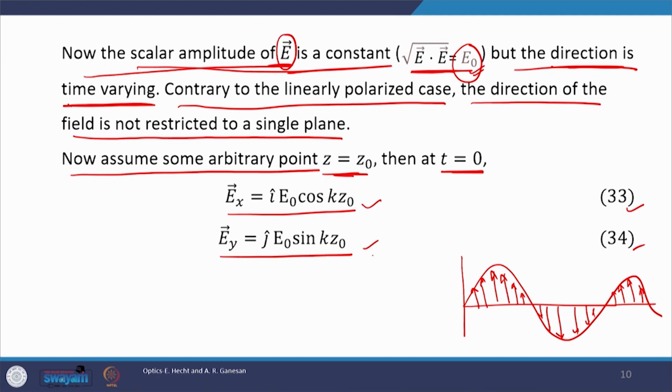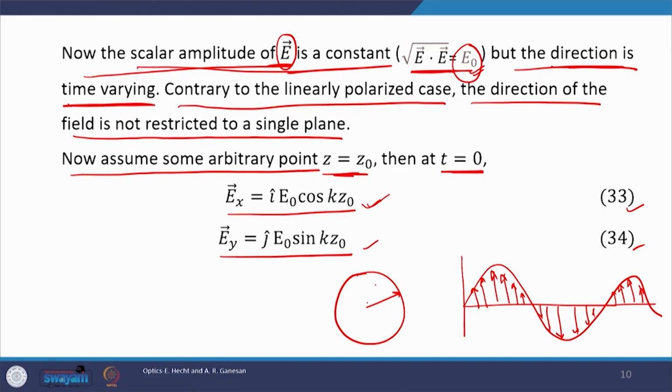Now, if you square 33 and 34 and add them up, then you see that they trace a circle. It means the resultant would be a circularly polarized light, because when you trace a circle out of the tip of the electric field vector, the radius of the circle, irrespective of where you are on the circumference, is constant, it does not vary. And this is what is being said here also: the scalar amplitude is constant.